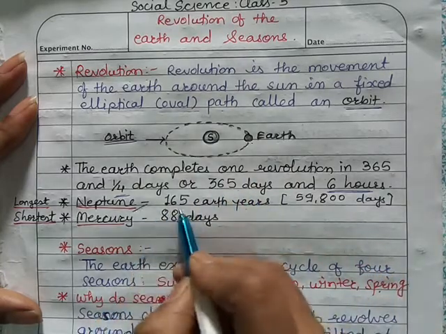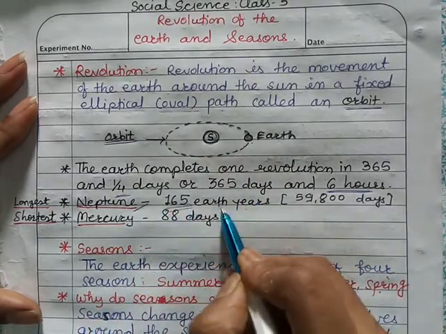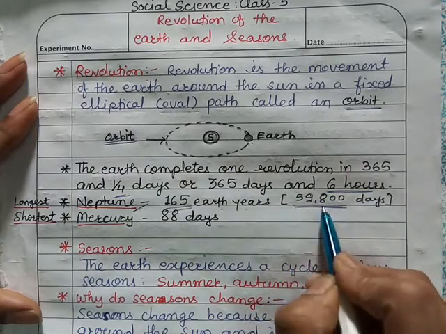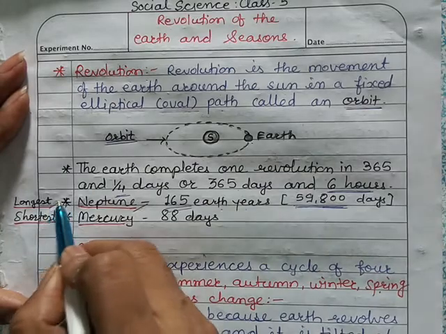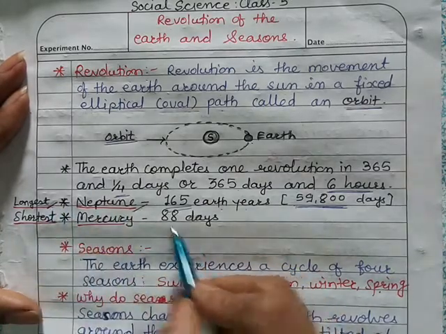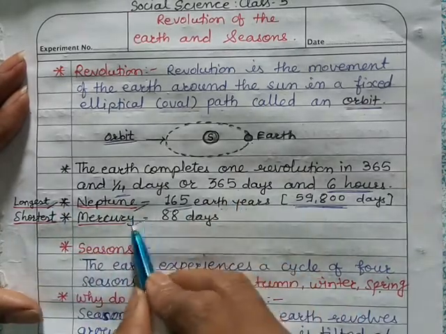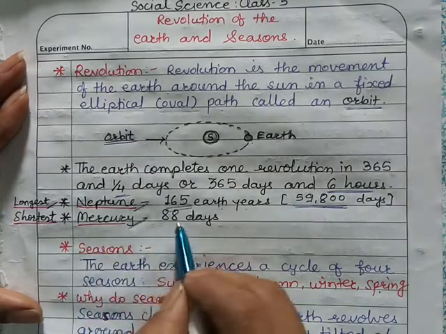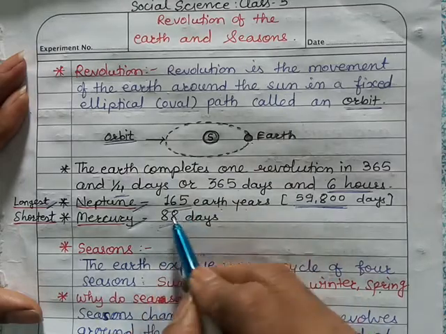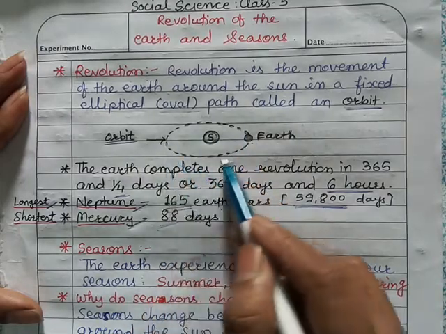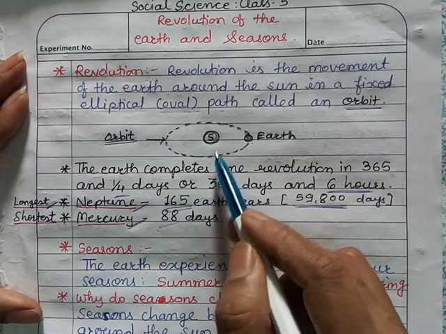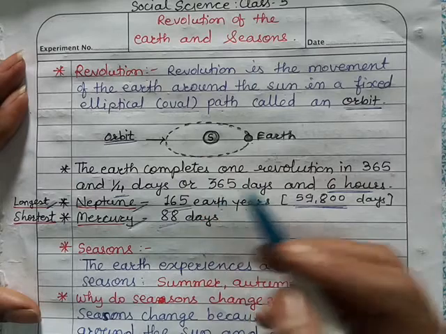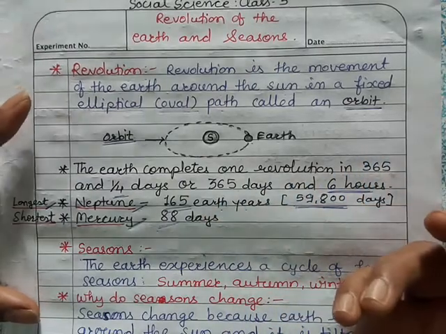Neptune takes 165 earth years, or we can say 59,800 days, to complete one revolution. In the same way, Mercury takes the shortest time, only 88 days. Means in 88 days it completes one revolution around the sun. We also discussed the other planets and their revolving times in that video.